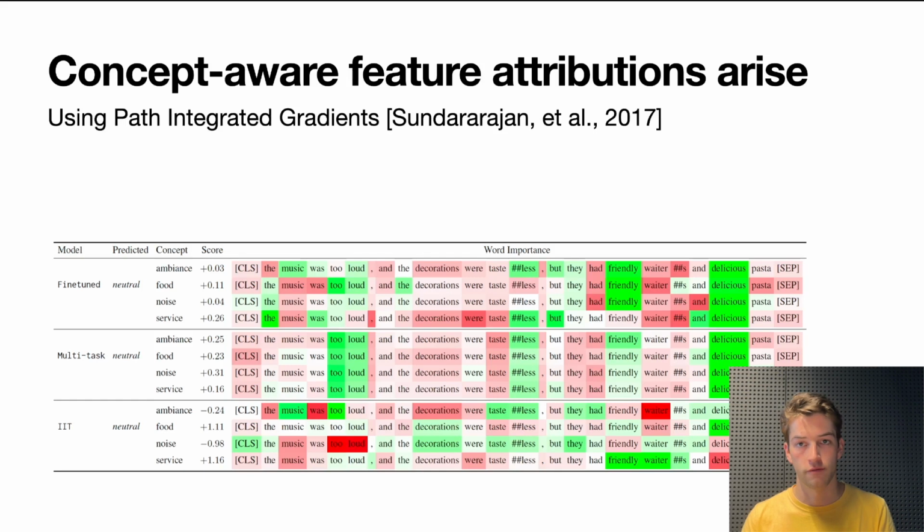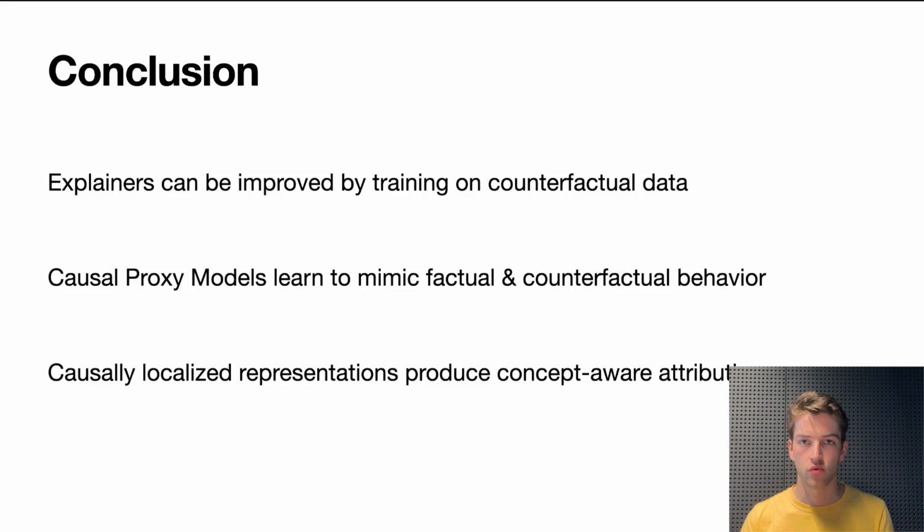To achieve concept-aware feature attributions. So in conclusion, we showed that explainers can be improved by training on counterfactual data. We think that this is a great way forward to more interpretable AI. Instead of having simple interpretability techniques, really have the interpretability technique be a huge machine learning model itself and directly optimize this for counterfactual faithfulness. We create causal proxy models that learn to mimic the factual and counterfactual behavior at the same time, and causally localized representations that occur through intervention training give rise to concept-aware attributions.